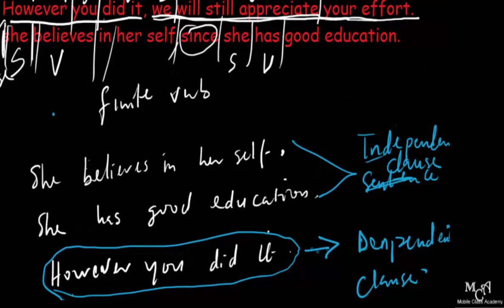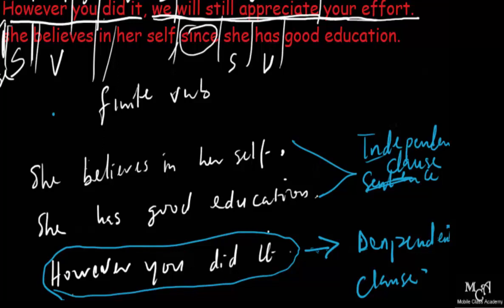So you need to know that not all clauses can stand on their own. Those that express complete thoughts and as such can stand on their own are called independent or main clauses. When a sentence is comprised of an independent clause alone, it is called a simple sentence.